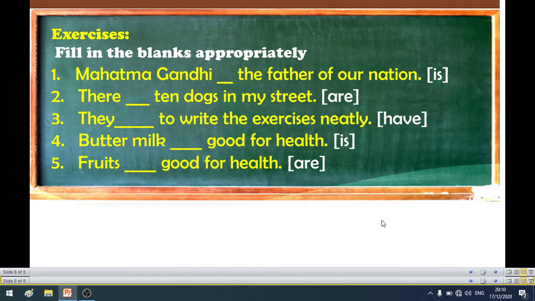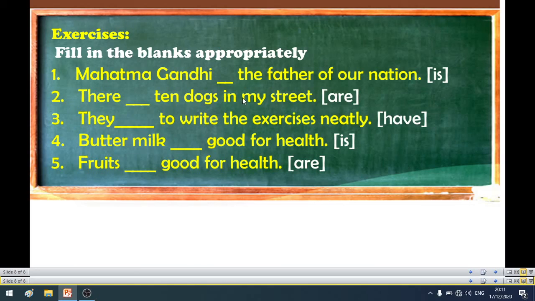Here I have finally given a list of exercises. There are 5 sentences. Fill in the blanks appropriately. Mahatma Gandhi is the father of our nation. I have given the answer at the end. Is is the correct answer. The subject and verb agreement must be proper, so we need is for proper subject verb agreement.